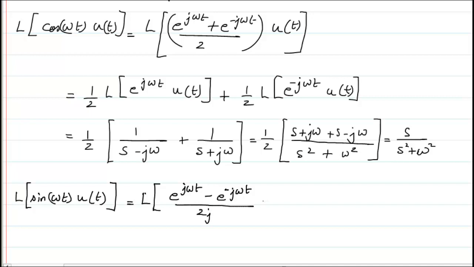That is the Euler's expansion of the sine function, multiplied with u of t.